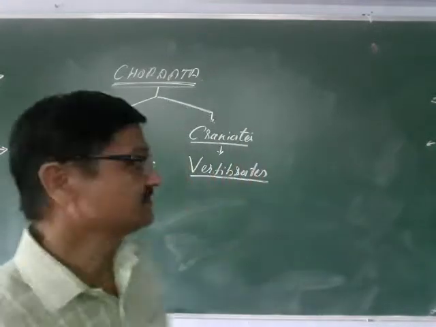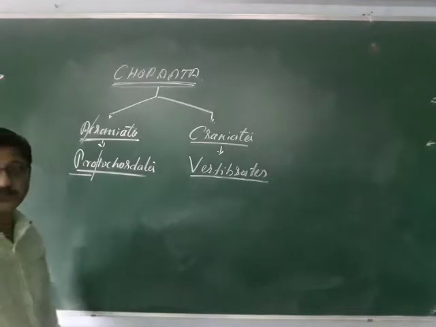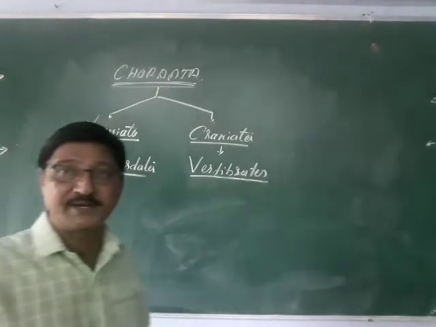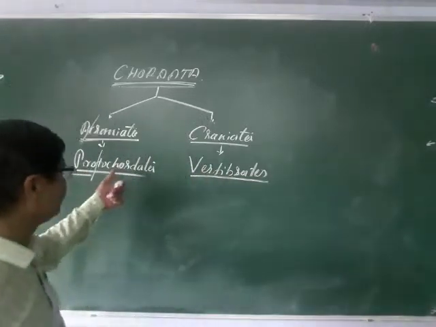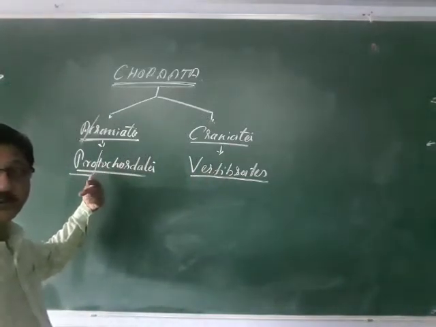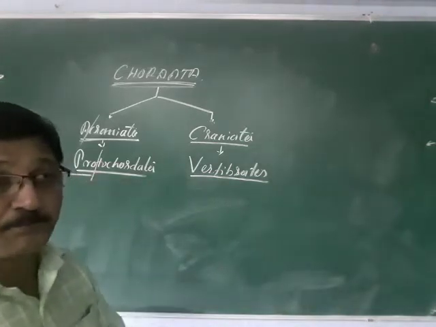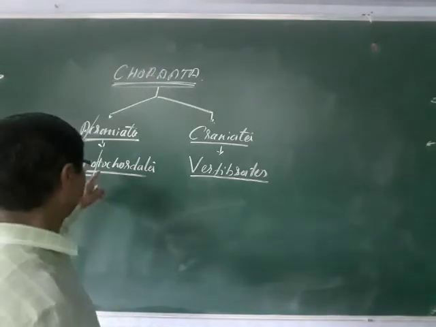Remember, the term itself indicates what proto is. Proto means primitive. The animals which have a primitive type of chorda are called protochordates.